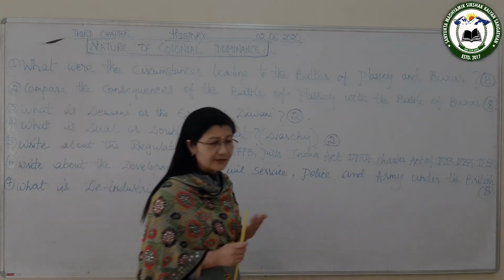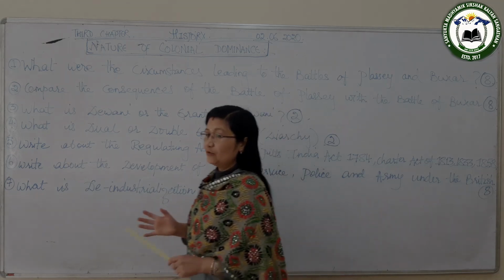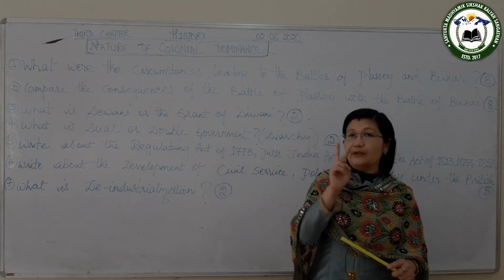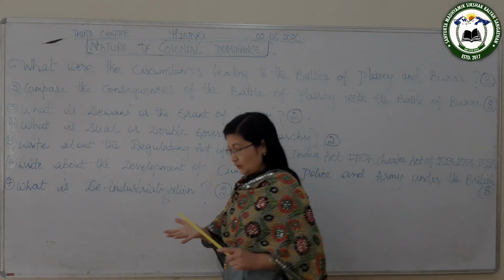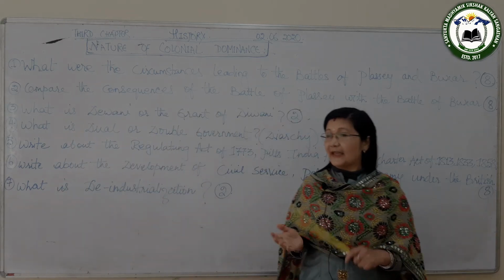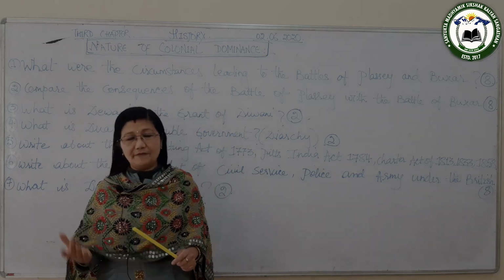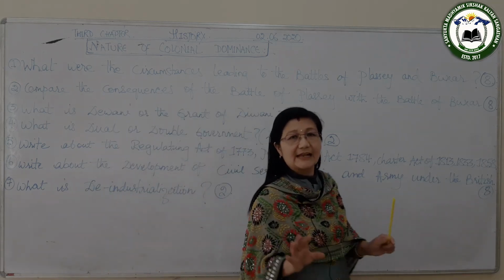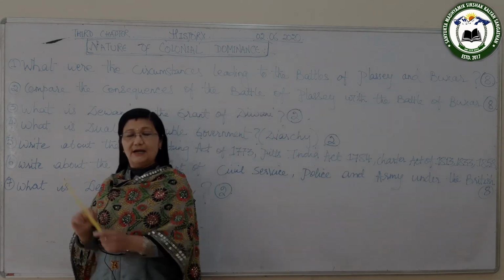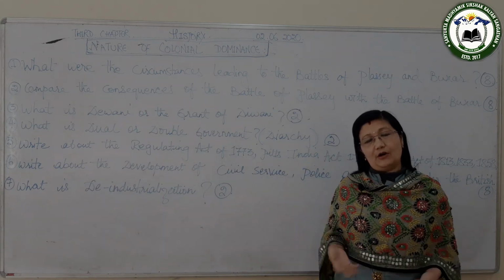Then the defects of the Pitt's India Act: number one is that the Governor General came under dual control. He was controlled by two sets of officers, the Board of Control and the Board of Directors. Then the Governor General, although he was controlled by two sets of officers, had a free hand in administration. He could do whatever he wished, because he could play one master against the other, and he could act on his own discretion, according to his own wish.